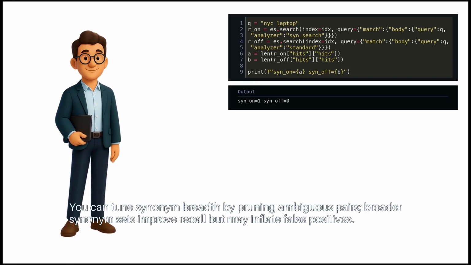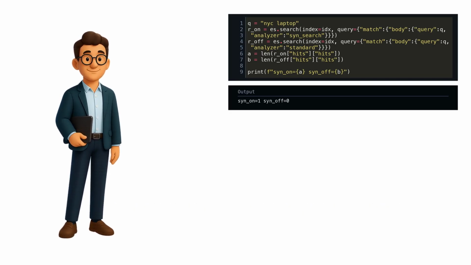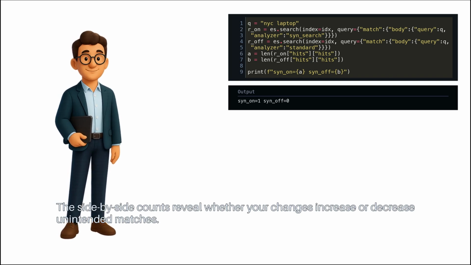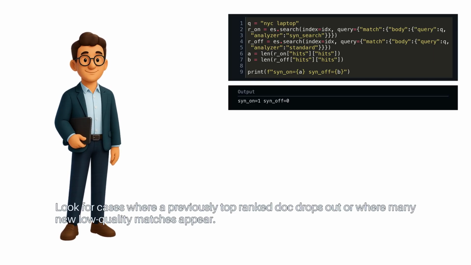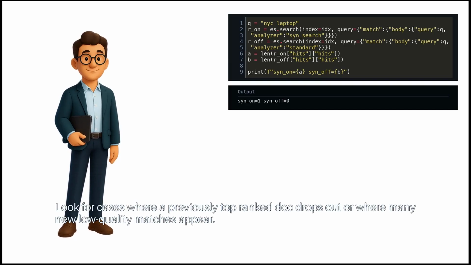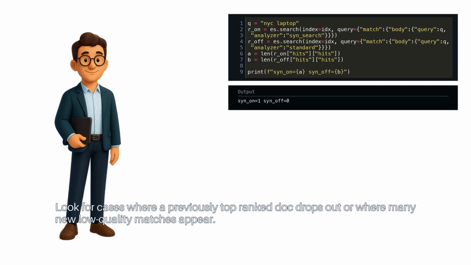You can tune synonym breadth by pruning ambiguous pairs. Broader synonym sets improve recall, but may inflate false positives. The side-by-side counts reveal whether your changes increase or decrease unintended matches. Look for cases where a previously top-ranked doc drops out, or where many new low-quality matches appear.